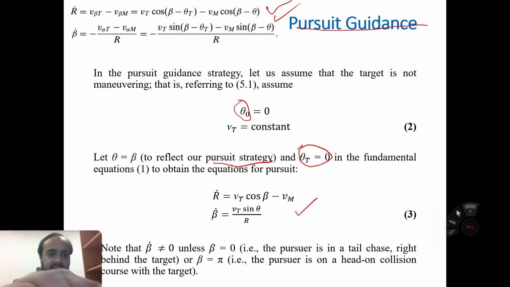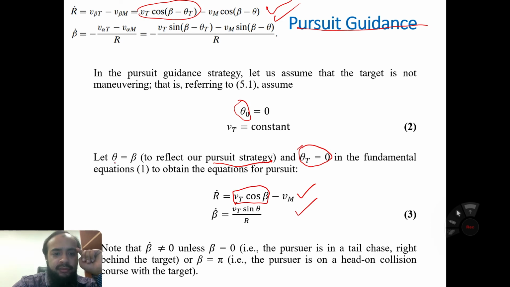If you put theta t equals 0 in this r dot equation, and Vt constant, then this will come as Vt cos beta. And then if we assume that theta equals beta, then theta minus theta is 0, and cos of 0 is 1.